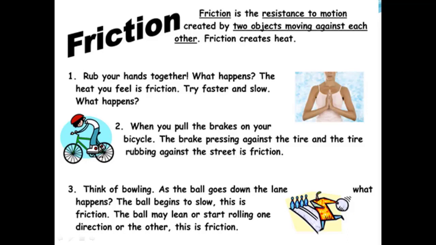Another example: when you pull the brakes on your bicycle, the brakes pressing against the tire and the tire rubbing against the street is friction. Another example is a ball. Think of bowling. As the ball goes down the lane, what happens? The ball begins to slow. This is friction. The ball may lean or start rolling in one direction or the other. These are all examples of friction.